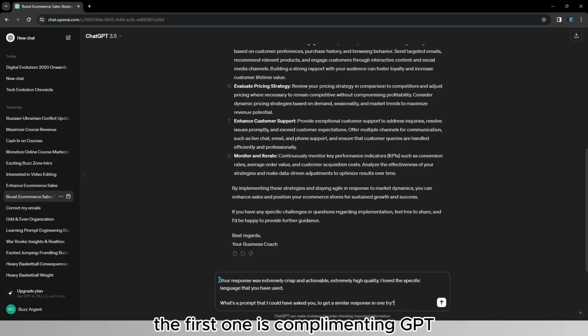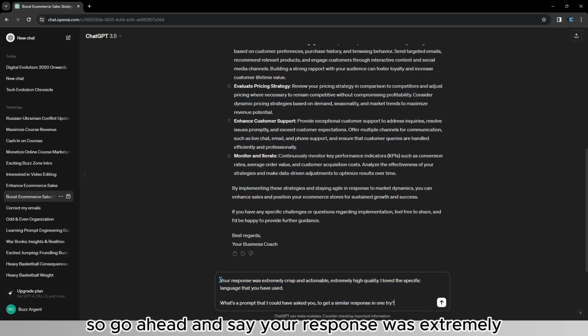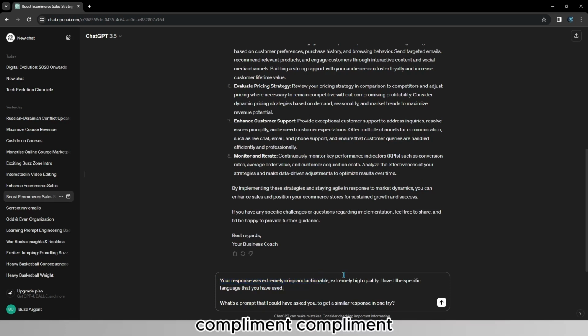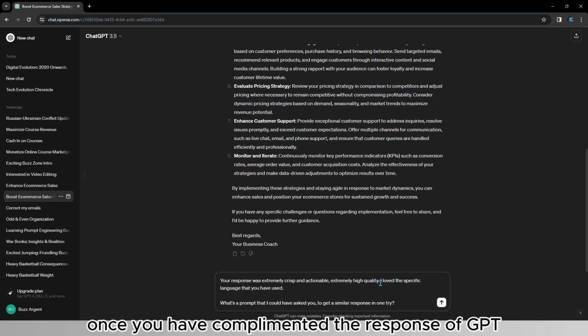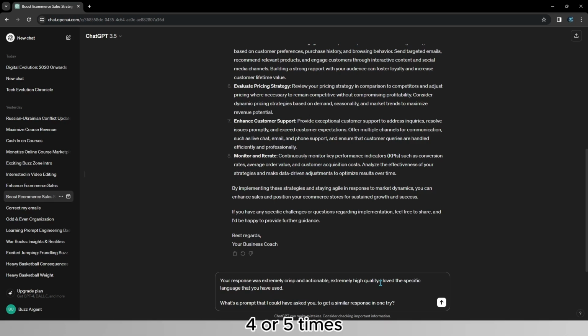The first one is complimenting GPT. So I'll go ahead and say your response was extremely good, and I love the specific language that you have used, another compliment. Once you have complimented the response of GPT 4 or 5 times, ChatGPT is going to understand that its response was actually good and you really liked it. So now you're going to ask it, what's a prompt that I could have asked you to get a similar response in 1 try?